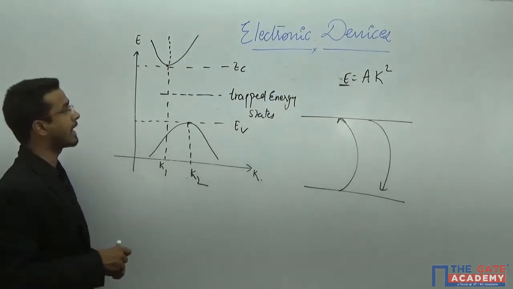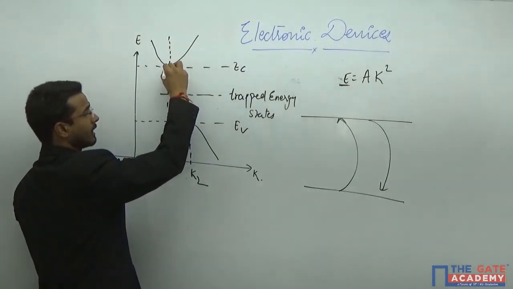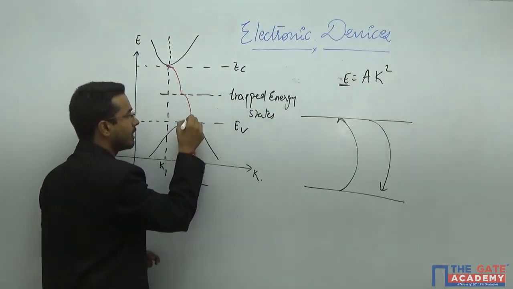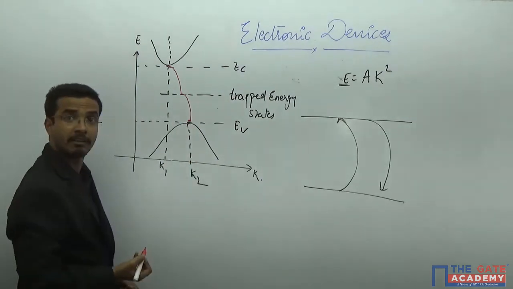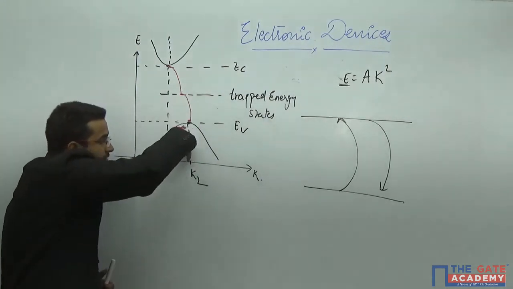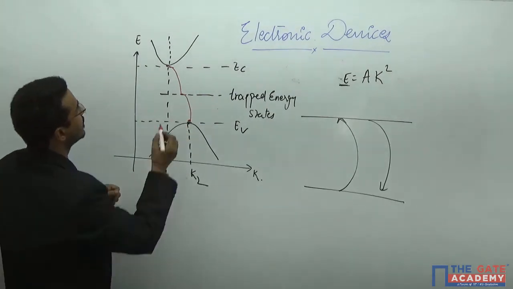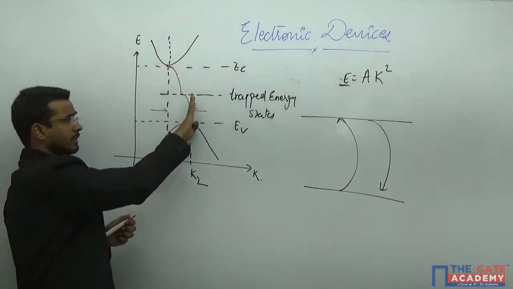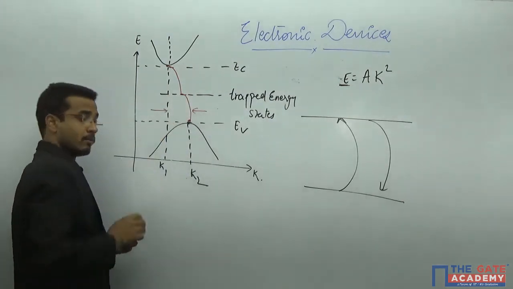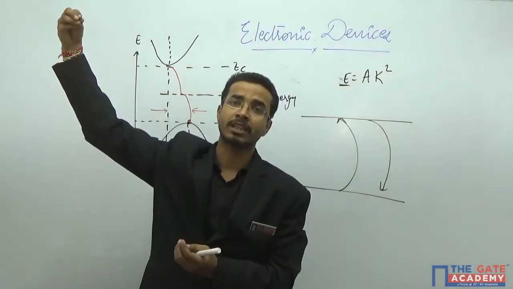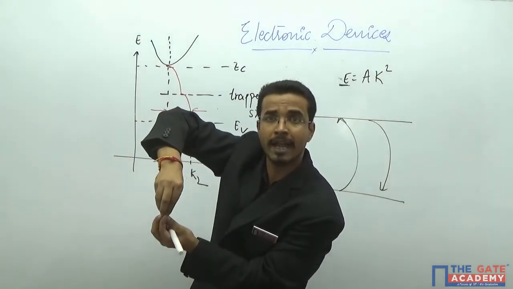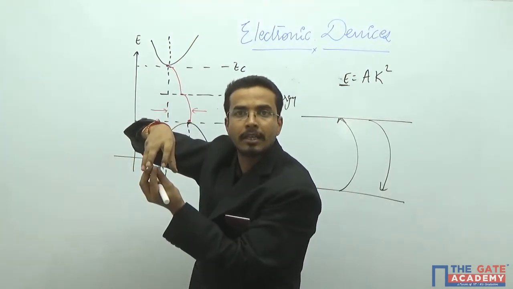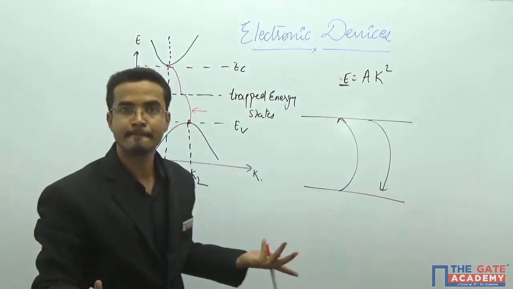So how will the transition take place? The transition is like this. Now if it comes here, see, the momentum of this particle and the momentum of this particle will be the same, because they are exactly coming to K2. In this transition from this point to this point, here the momentum is K1 and here the momentum is K2. If the electron is falling from the conduction band to a hole in the valence band, whenever it comes there, definitely the momentum must be the same for both particles. Otherwise this recombination will not take place.